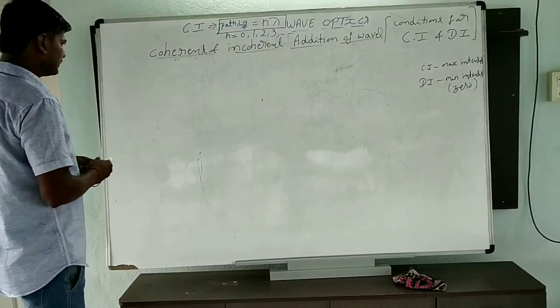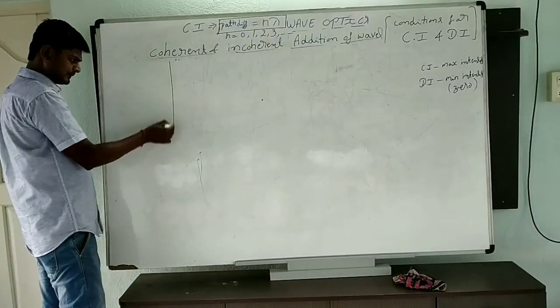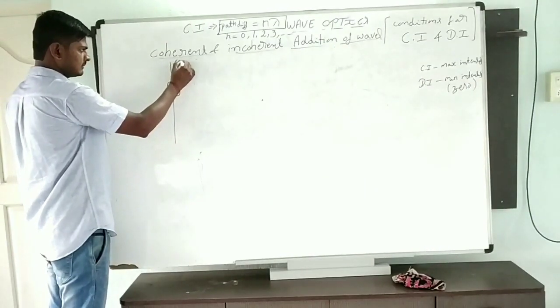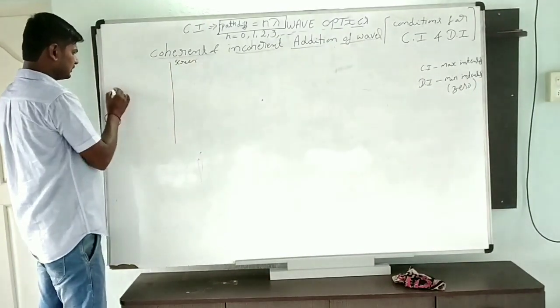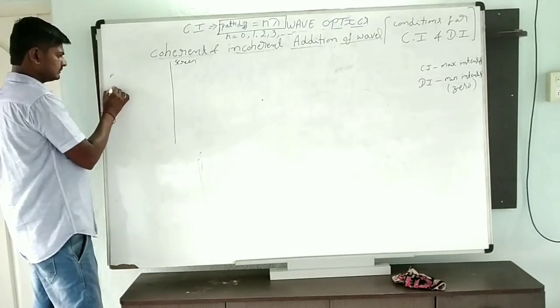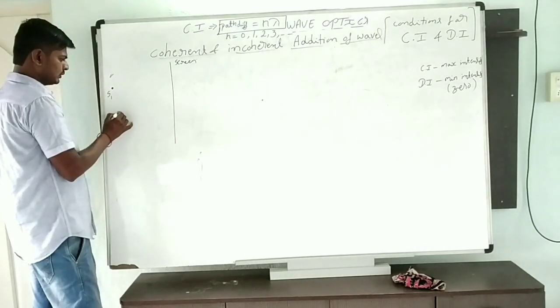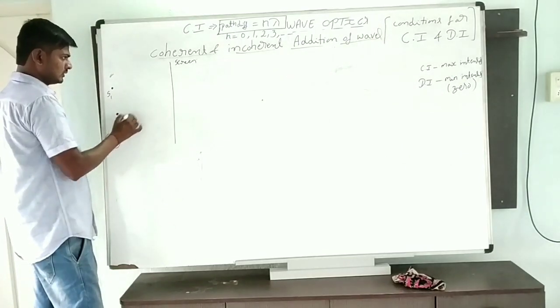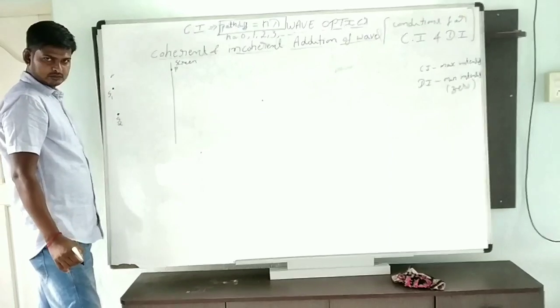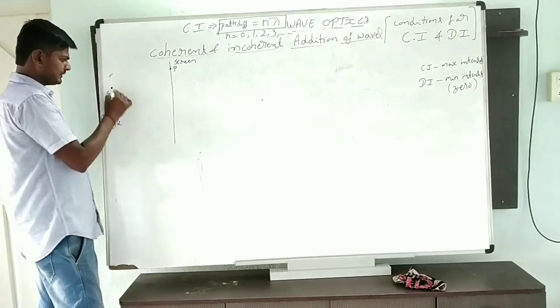Same way, what I am going to take? I am going to take one screen and two light sources. The first one will be S1, the second one will be S2. Both are going to meet at a point P.